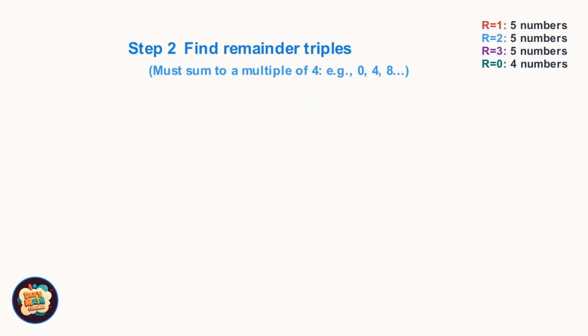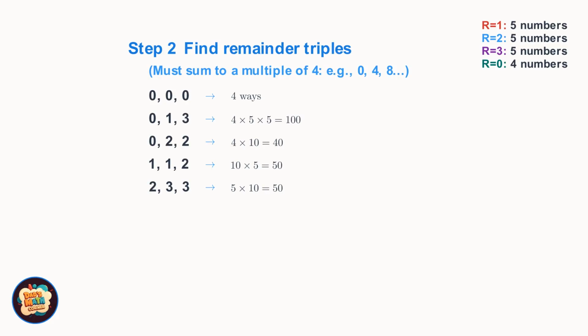Now we need to find all the ways to pick 3 numbers whose remainders add up to a multiple of 4, that is, the remainders must sum to 0, or 4, or 8. Let's list all the valid remainder triples. Remainders 0, 0, 0 gives us 4 ways. Remainders 0, 1, 3 gives 4 times 5 times 5, which is 100 ways.